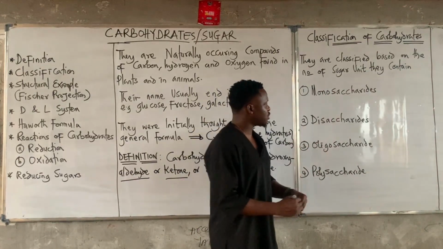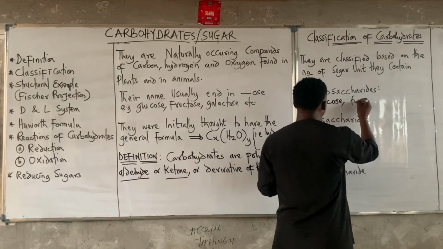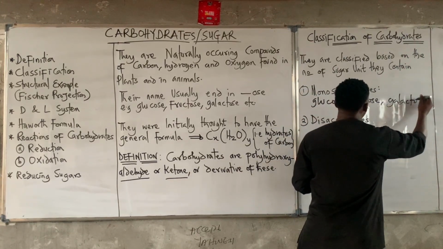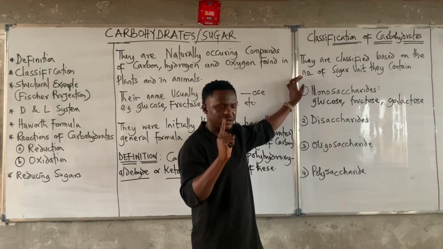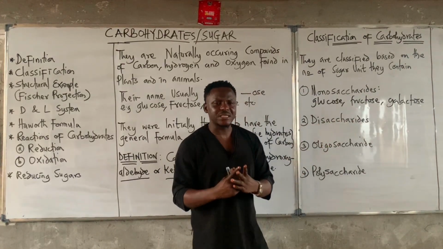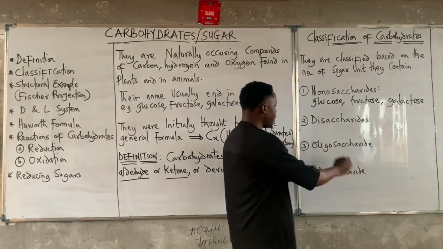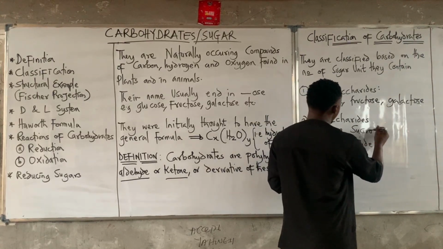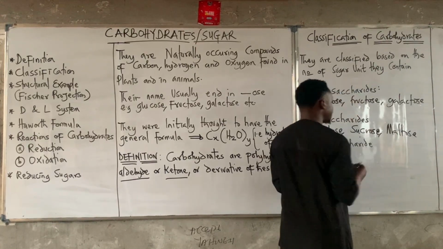Examples of such, we have glucose, fructose, and galactose. These are compounds that have just one sugar unit. Now looking at disaccharides, di as the name implies, are carbohydrates that have two sugar units, just two sugar units. Examples, we have our lactose, our sucrose, our maltose.